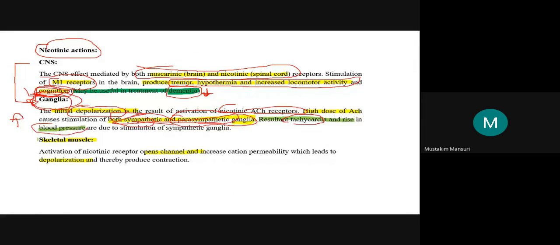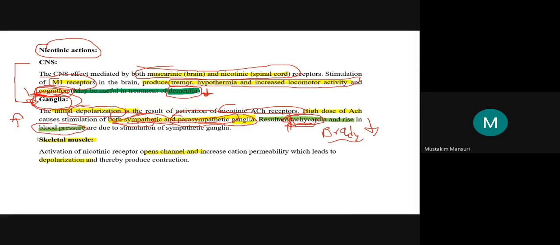The word tachy is used for increase, and the word brady is used for decrease. This is for the rate, decrease in rate and increase in rate. So here it is resulting in tachycardia as well as increase in blood pressure.